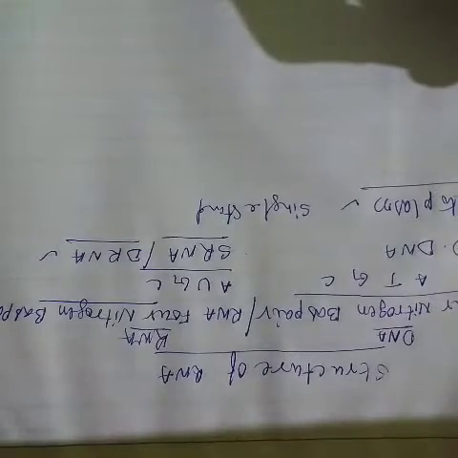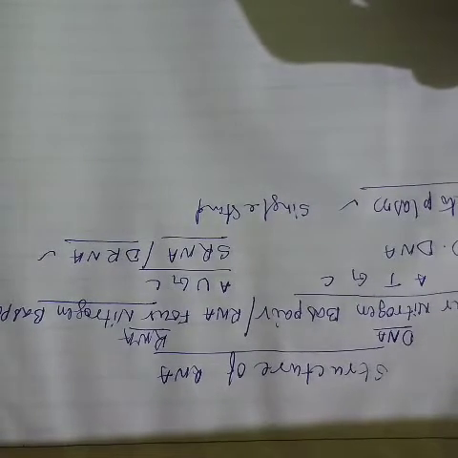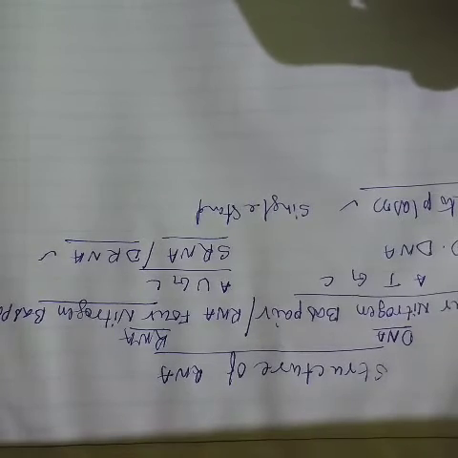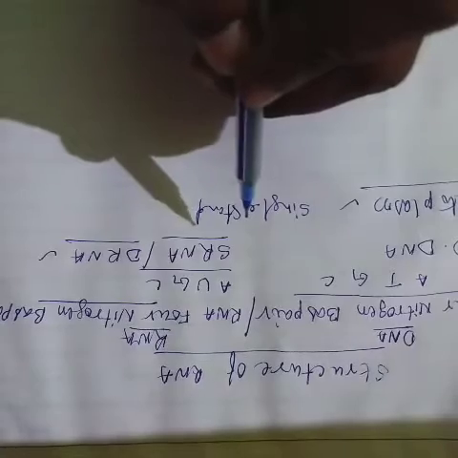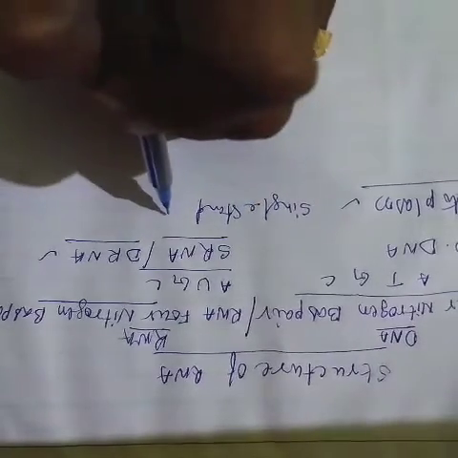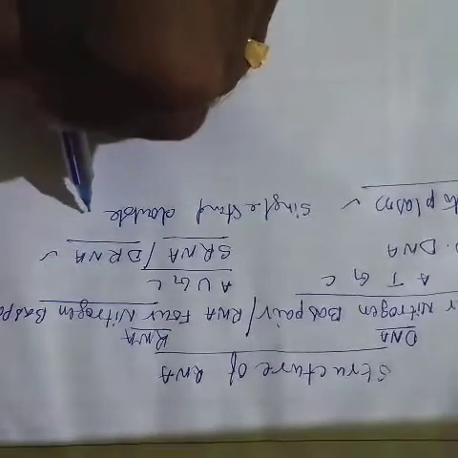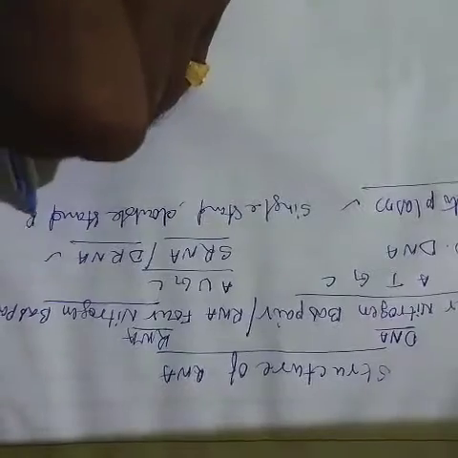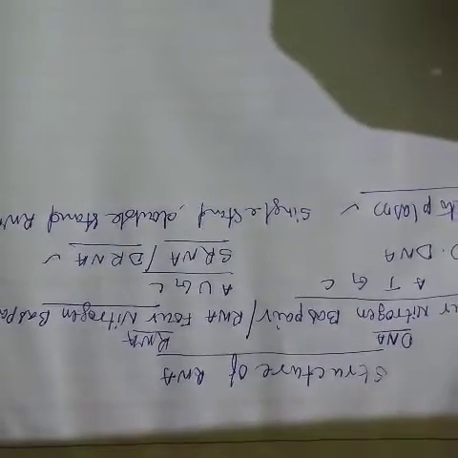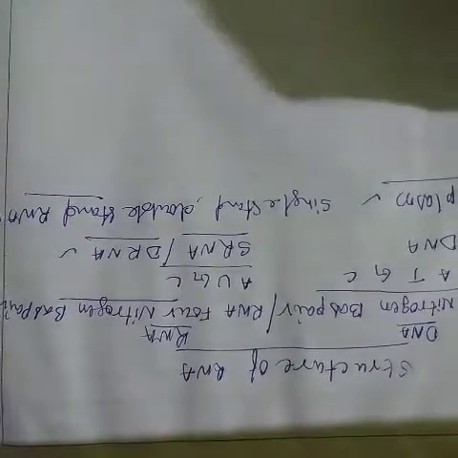Mostly single stranded. Some viruses like rhinovirus, coronavirus, TME virus, and wound tumor virus contain double stranded RNA.